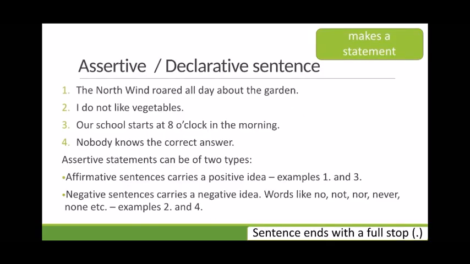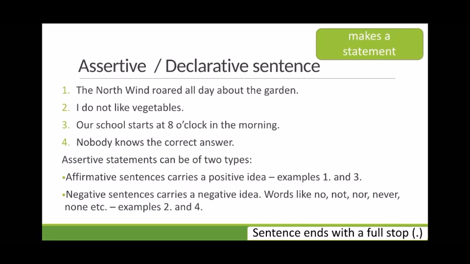Now there are different types of sentences. Let us see the first type, which is assertive or declarative sentence. Now let us first look at the examples. The north wind roared all day about the garden. I do not like vegetables. Our school starts at 8 o'clock in the morning. Nobody knows the correct answer.